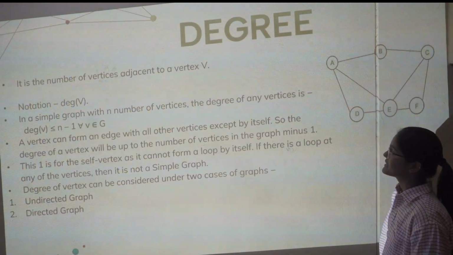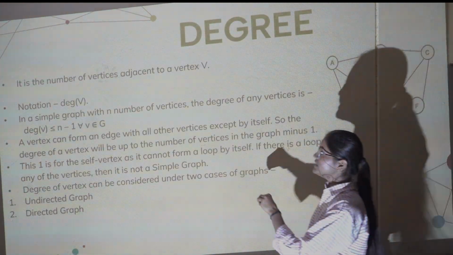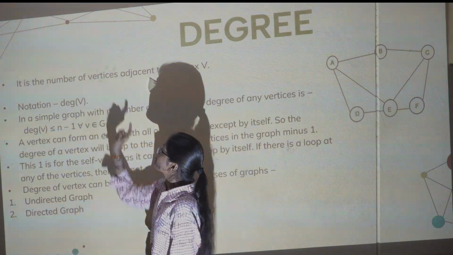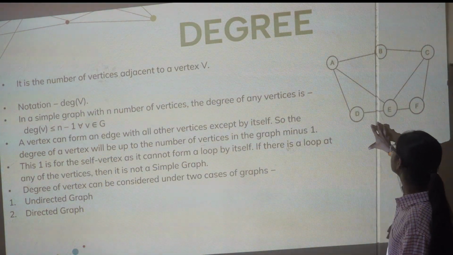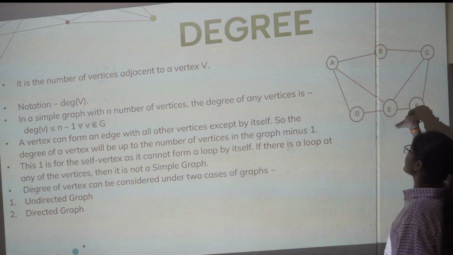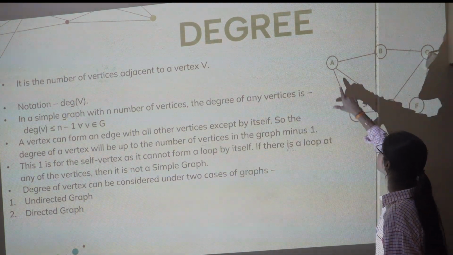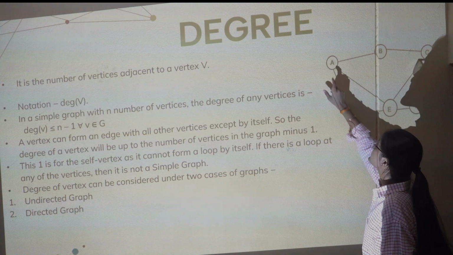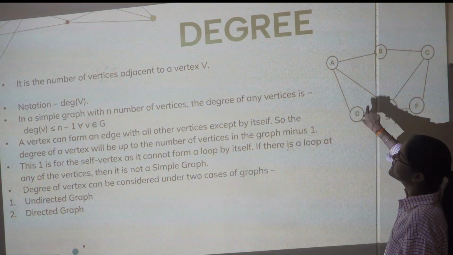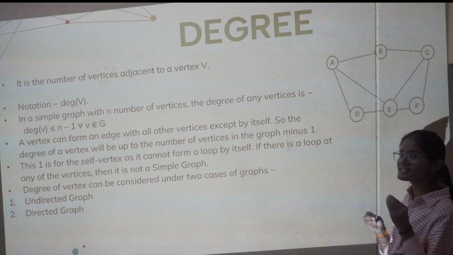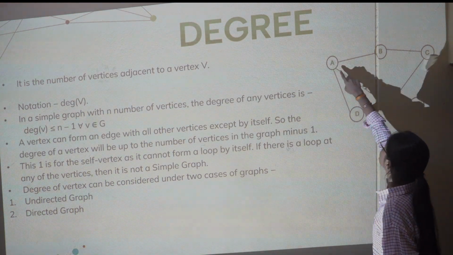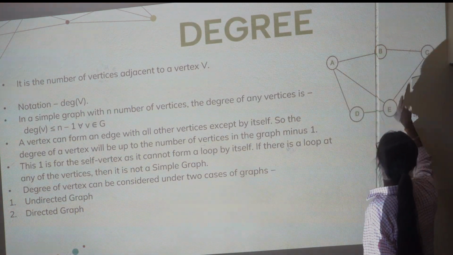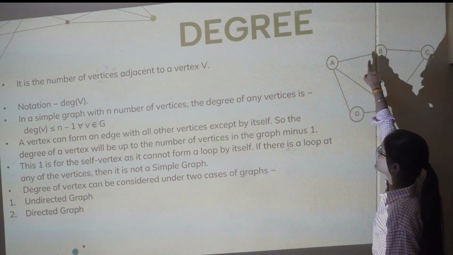Now the next topic is degree. What is the degree? Degree is the number of vertices adjacent to a vertex V. Over here just have a look at this example graph. Suppose we have node A. Now its degree is 3, because we know that degree is the number of vertices adjacent to a vertex V. It means A is connected to B, E and D with the help of 3 edges.